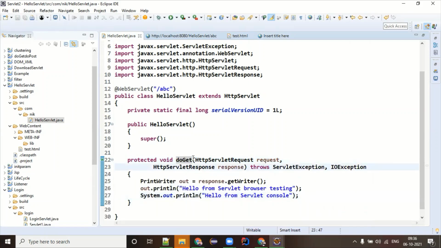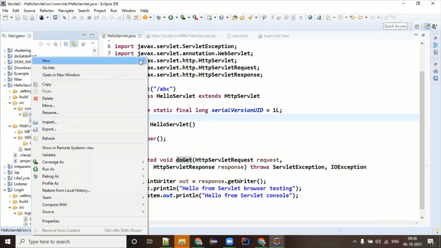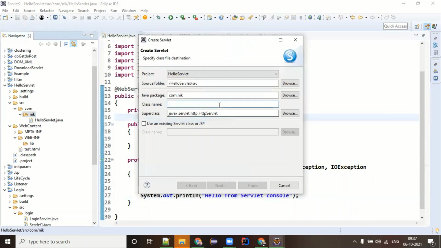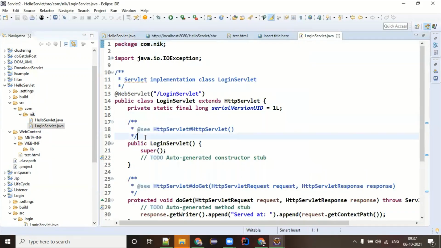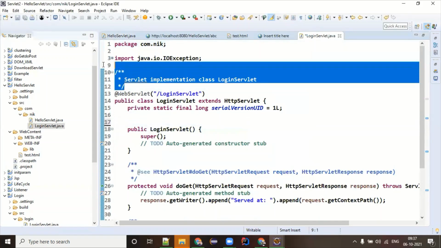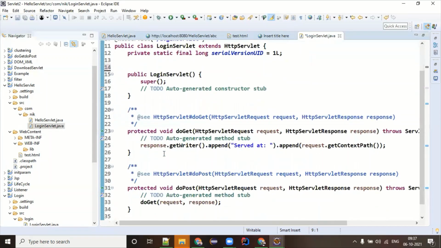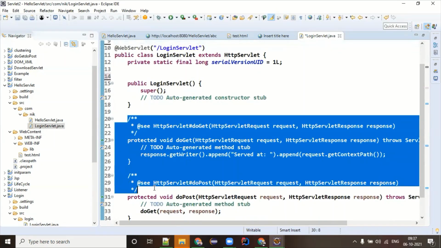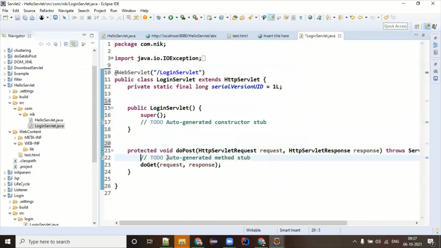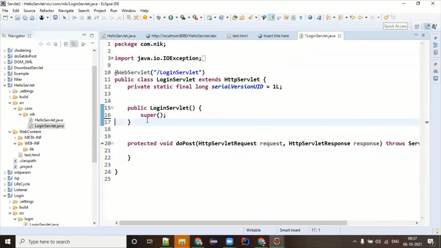You understood this. Now I'm going to quickly develop one login servlet. Let me remove all this. And this time I need doPost. Why I need doPost, I will tell you in some time. So this is my doPost.